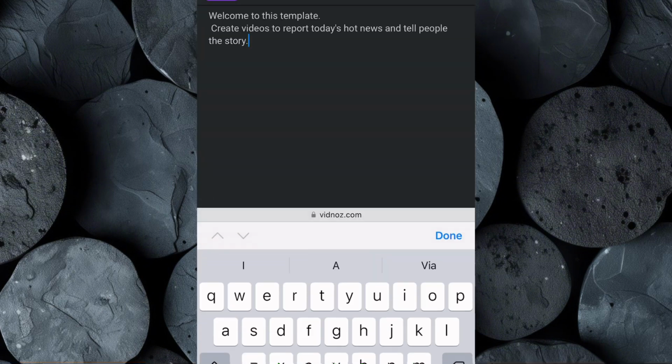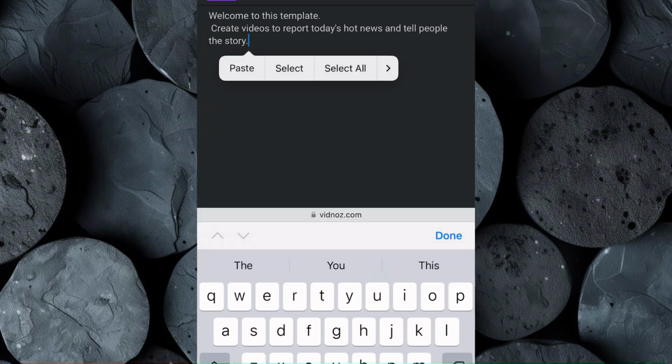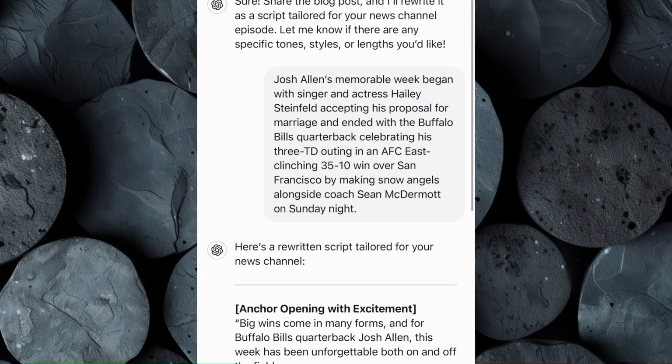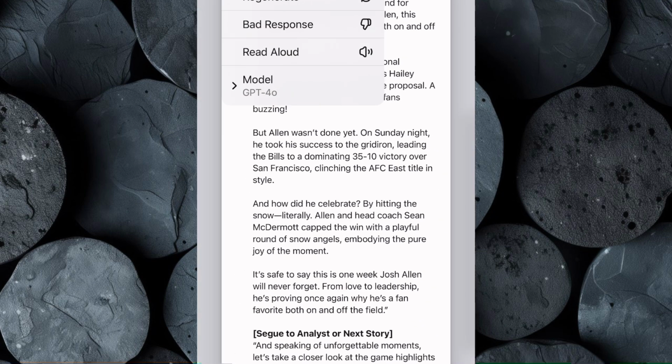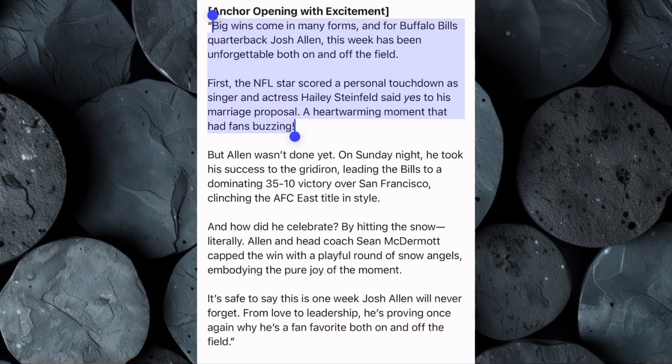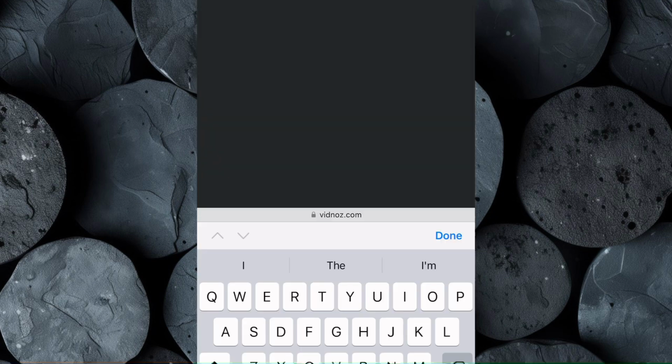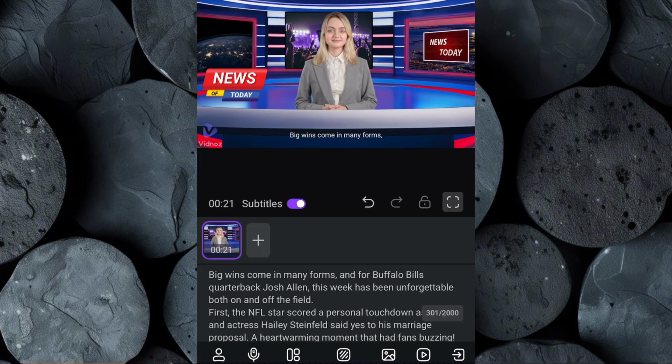Click on the text box in the Editing section, which is where your script will go. Open ChatGPT, where we previously generated a rewritten version of our chosen news article. Copy the text, then paste it directly into Vidnoz's text box. Vidnoz will use this script as the dialogue for your news presenter.